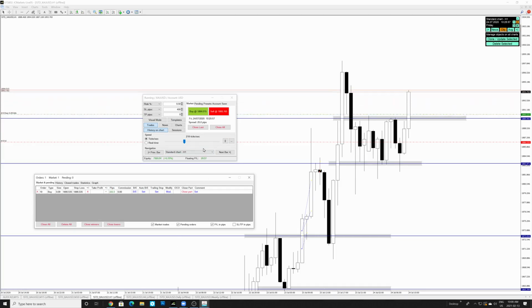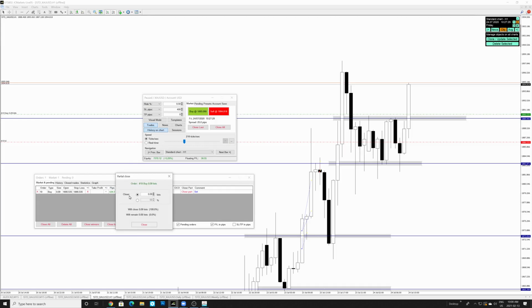So we're actually going to let the 30-minute candles close, the 1-hour candles close. We're about 41, 42 pips. We're going to close partial positions, close 80%, and let the rest run at break even over here.